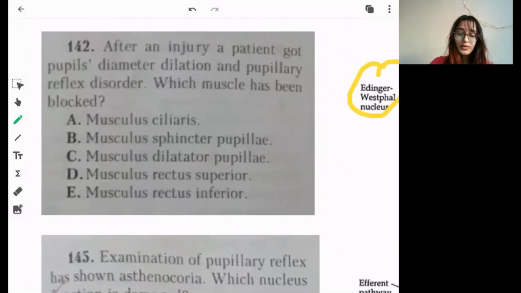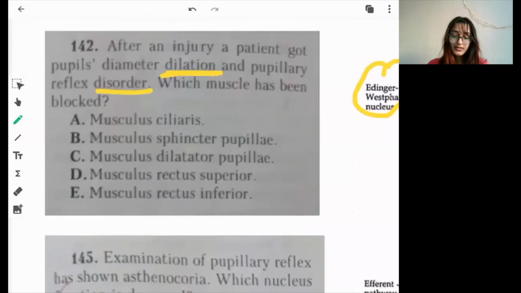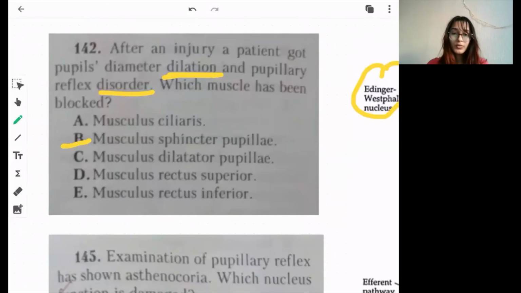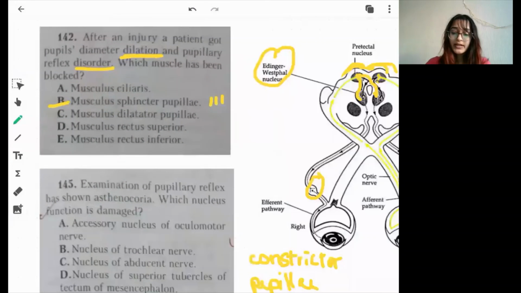After an injury, the patient got pupil diameter dilation, a pupillary reflex disorder. They have mentioned that there is a disorder and the pupil is dilated, not because it is stimulated, but because there is a disorder in the pupillary reflex and the pupil cannot constrict. So obviously, due to the unopposed action of the dilator muscle, the pupil is dilated. And obviously the answer is the sphincter pupillae muscle. And which nerve supplies it? The oculomotor nerve, or cranial nerve number 3. And which nucleus? The Edinger-Westphal nucleus.